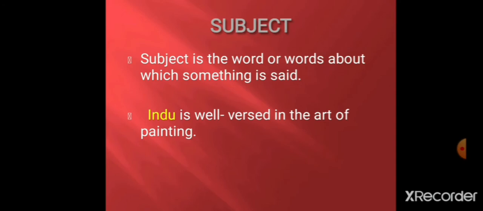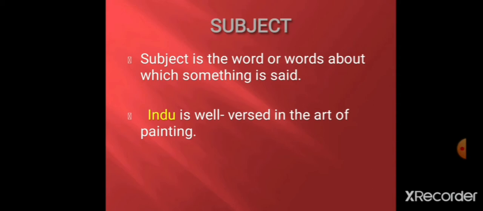Now students, as you all know, every sentence is made up of two parts. Okay, two parts. The first one is subject and the second one is predicate. So let's see what a subject is.